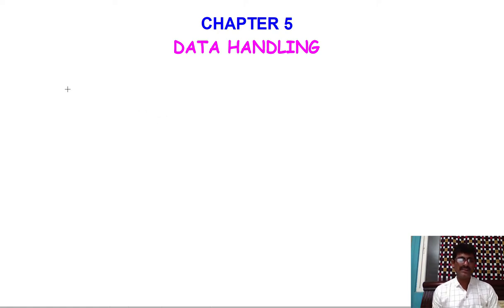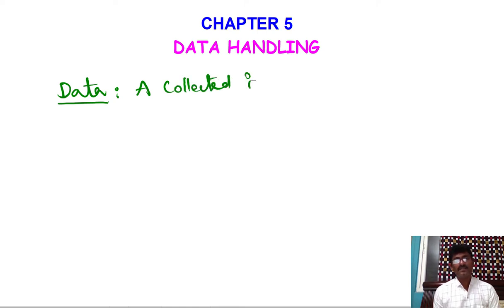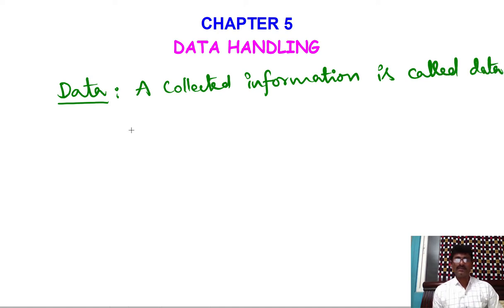What is meant by data? Data means nothing but the information collected for some purpose. A collected information is called data. Now what type of information do we collect?